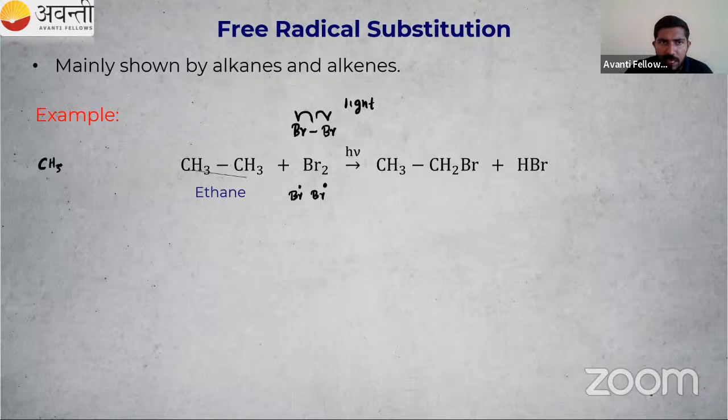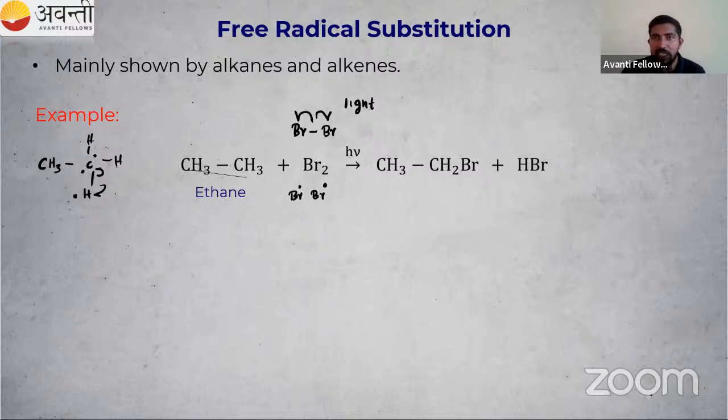Then we have CH3, then carbon, hydrogen, hydrogen, hydrogen, again in the presence of sunlight. So there is homolytic cleavage. Again, a fish hook arrow, so I will get a free radical here and a free radical here. So that bond is also broken. Then this CH2 free radical and Br free radical combine. So what is formed? Instead of H, I'm writing one Br here.